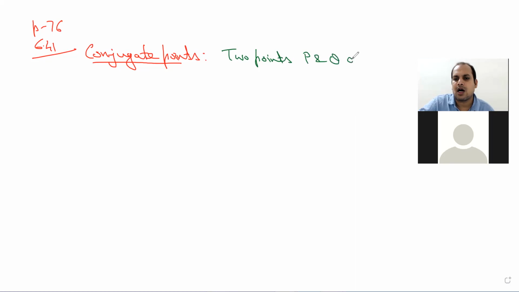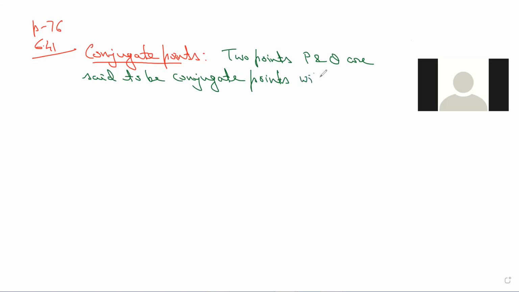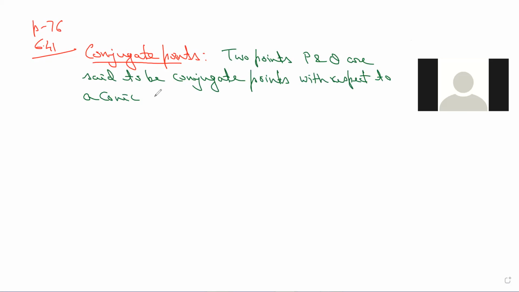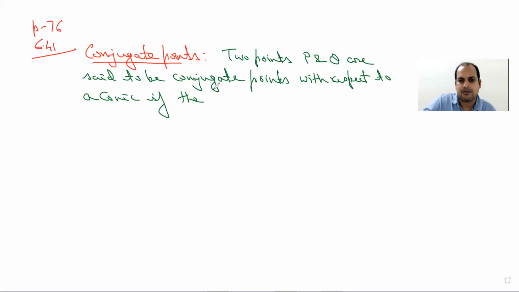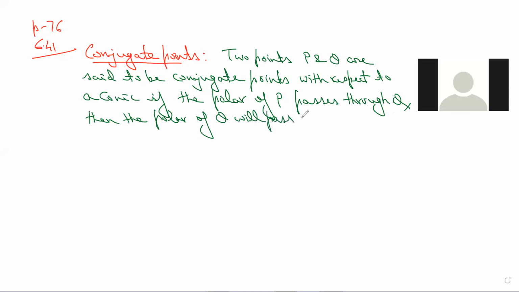P and Q are said to be conjugate points with respect to a conic if the polar of P passes through Q, then the polar of Q will pass through P.